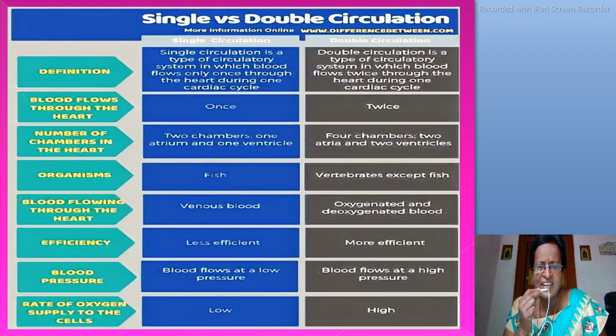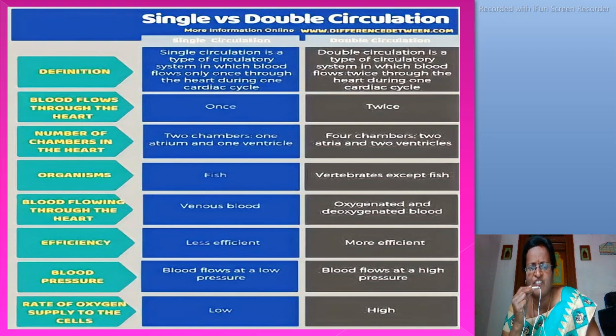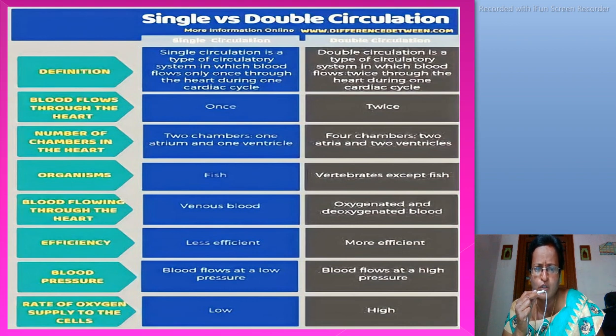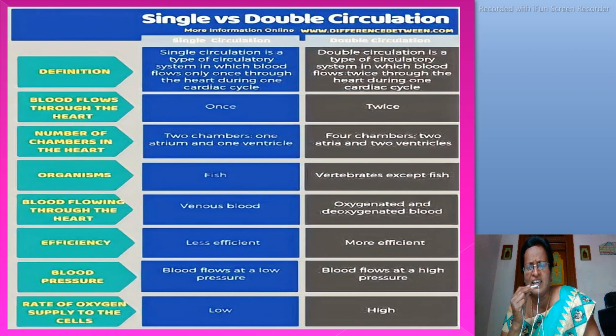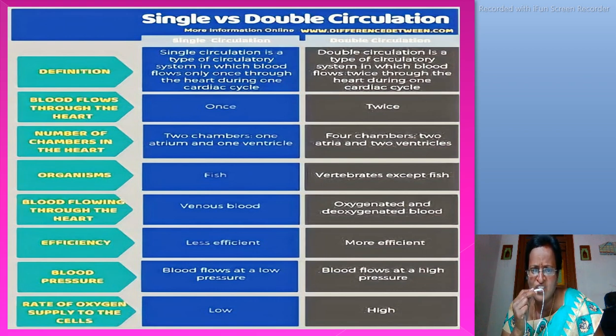First, single circulation definition. Single circulation is a type of circulatory system in which blood flows only once through the heart during one cardiac cycle. In double circulation definition, double circulatory system is a type of circulatory system in which blood flows twice through the heart during one cardiac cycle.